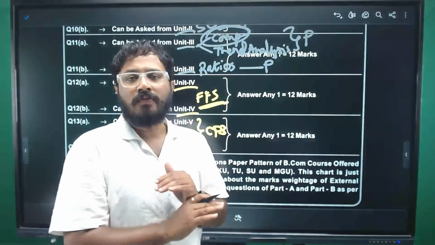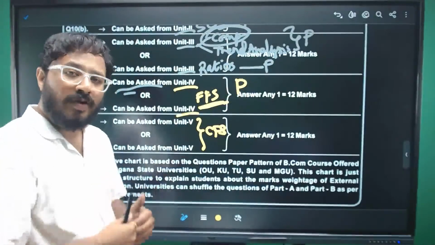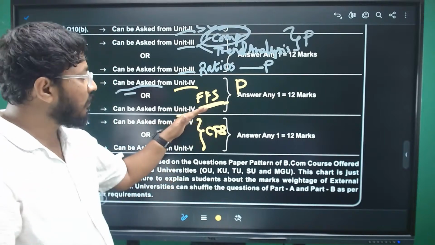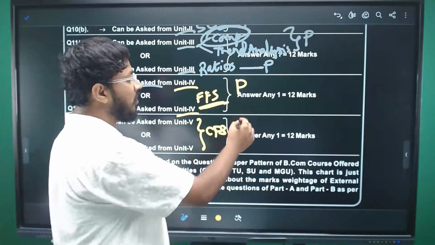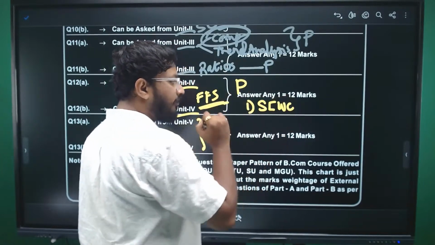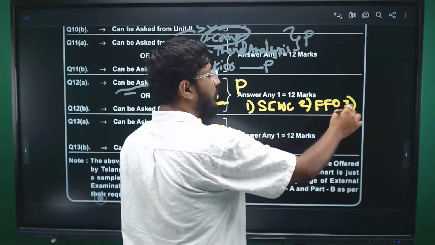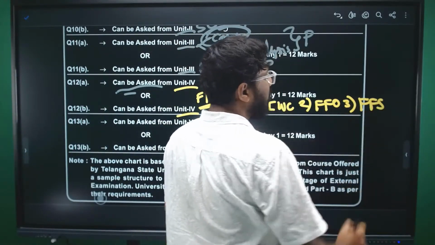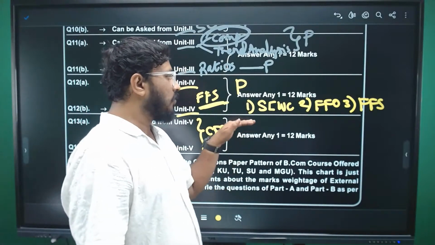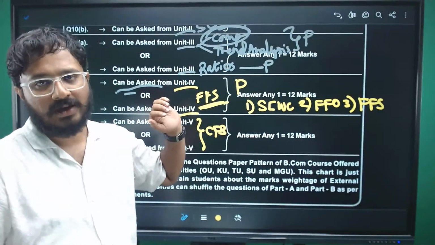There is no escape from problems here. You need to be good with the formats, how to prepare the funds flow statement. When you are asked a question on funds flow statement, you will prepare 3 statements. One is statement of changes in working capital. Second, you will calculate funds from operations. Third, you will prepare the actual funds flow statement, which we also call sources and application of funds. So these 3 you need to prepare whenever there is a question from funds flow analysis.